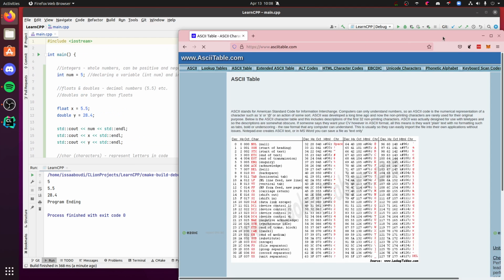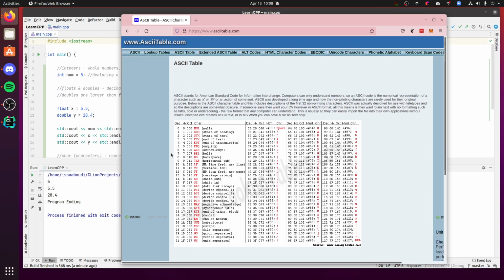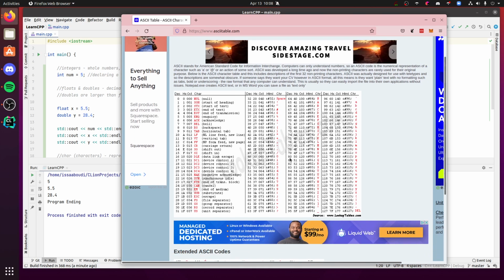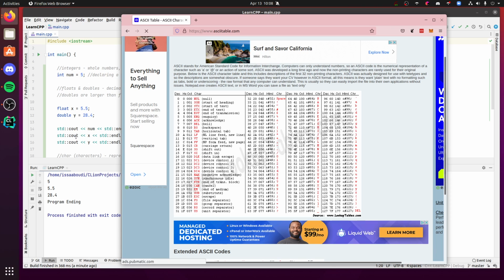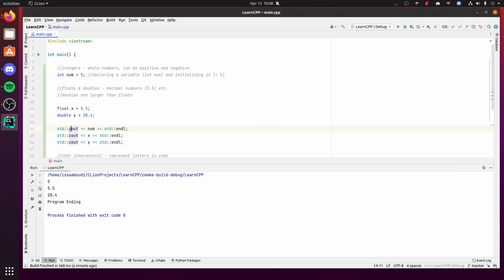So if we take a look at this, it basically tells you the ASCII value for every character, every key you type into a computer. The way that text works in a computer is that the computer doesn't actually read std::cout. It reads numbers, more specifically in binary.